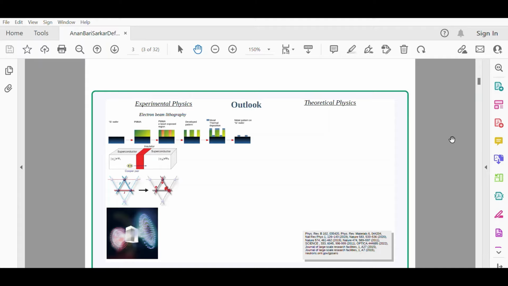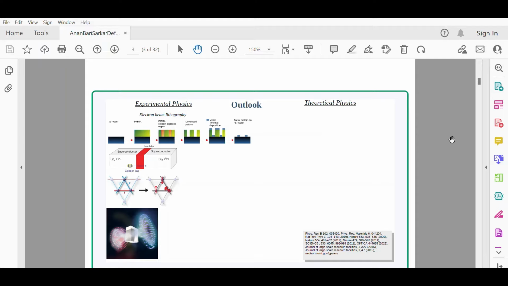The talk starts from experimental physics and theoretical physics. As I move on in the seminar, I'll slowly keep on bringing in topics from both experimental physics and theoretical physics. Whatever I'll be saying is based on my experience that I myself have worked on. I start with electron beam lithography. This process I have used in making superconducting quantum interference devices, and I will show some of my earlier work.